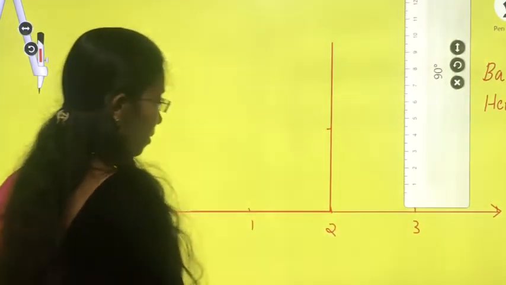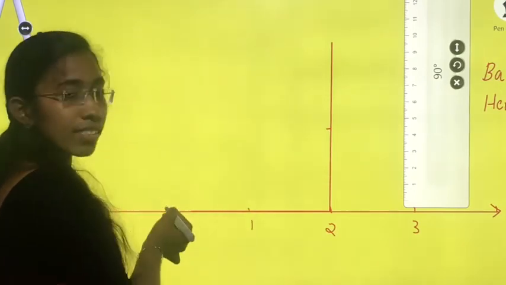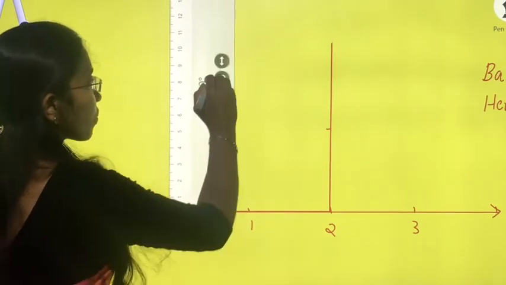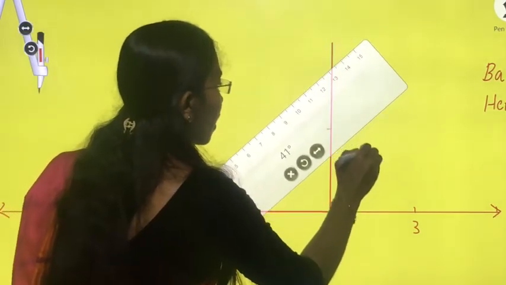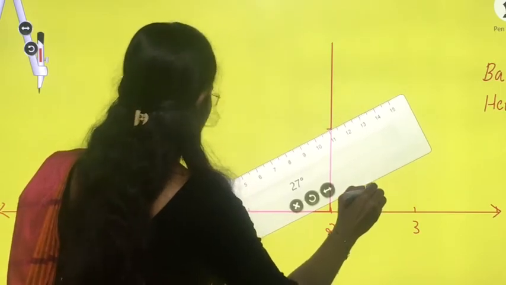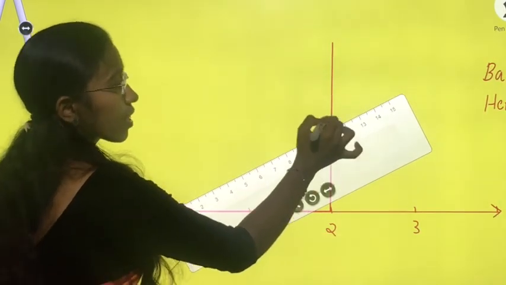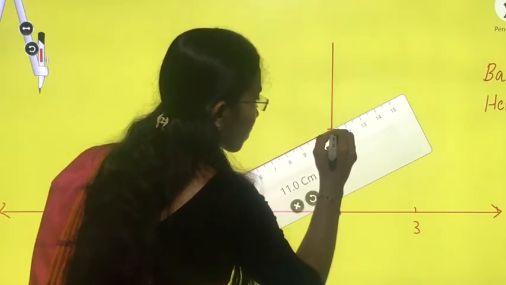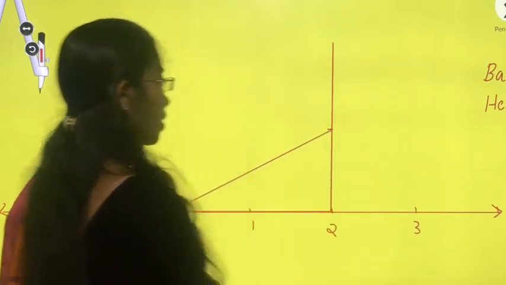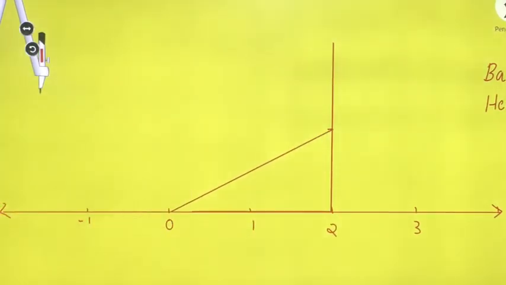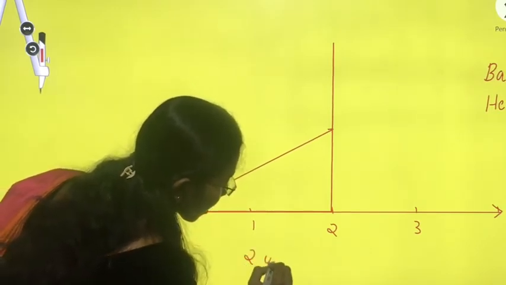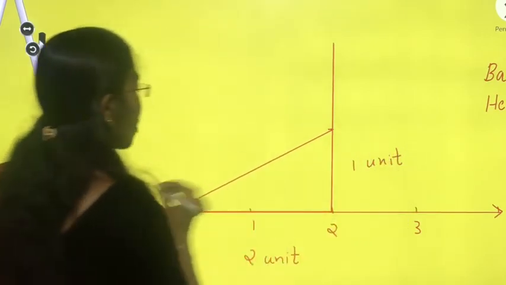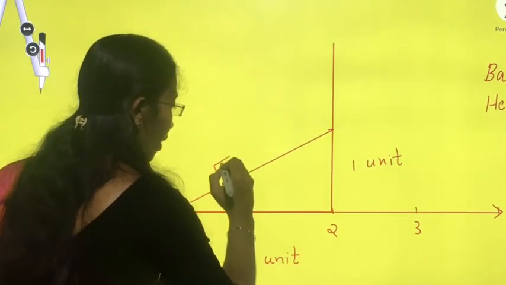And the next step, join this point and 0. Using a scale, join these two points like this. So join 0 and our 1 unit height. So this is our right angled triangle. This is 2 units here. Our base is 2 units and height is 1 unit. So our hypotenuse here is √5.